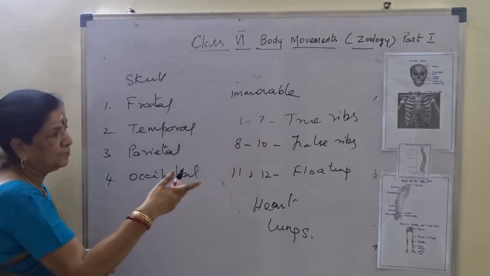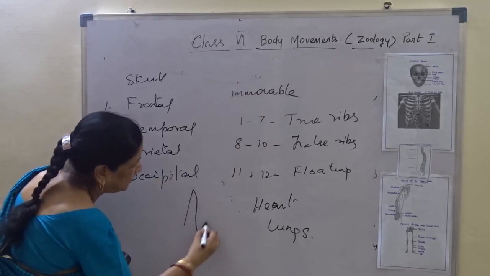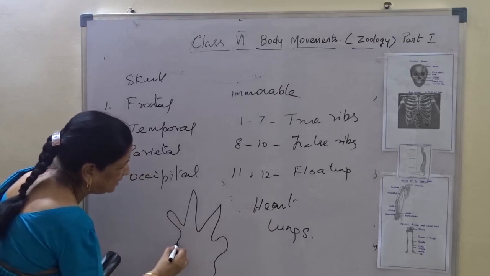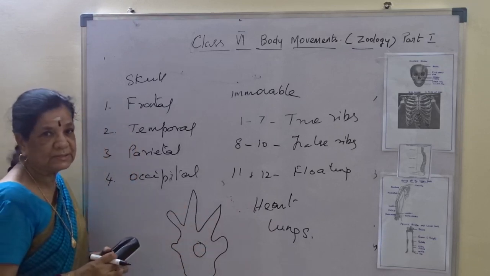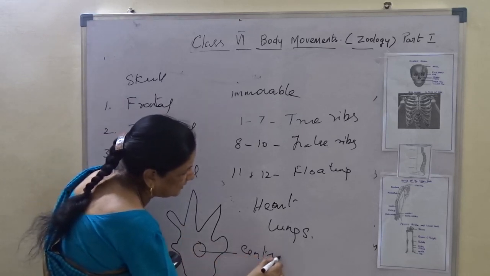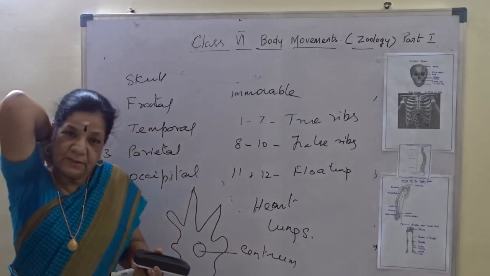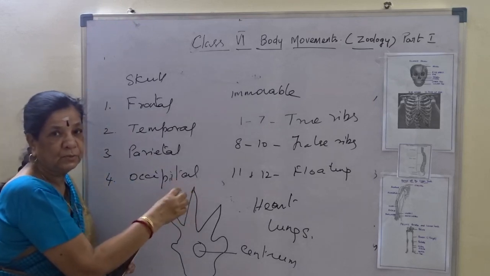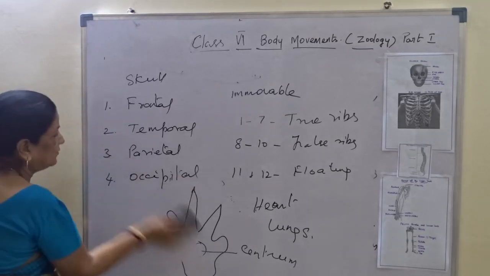Now the vertebra: there are 33 vertebrae in the human body, and a single vertebra will have a structure like this. These three are transverse processes. This one is the transverse process and the center one is the centrum. The center projecting one is the spinous process. So this forms the structure of a typical vertebra.